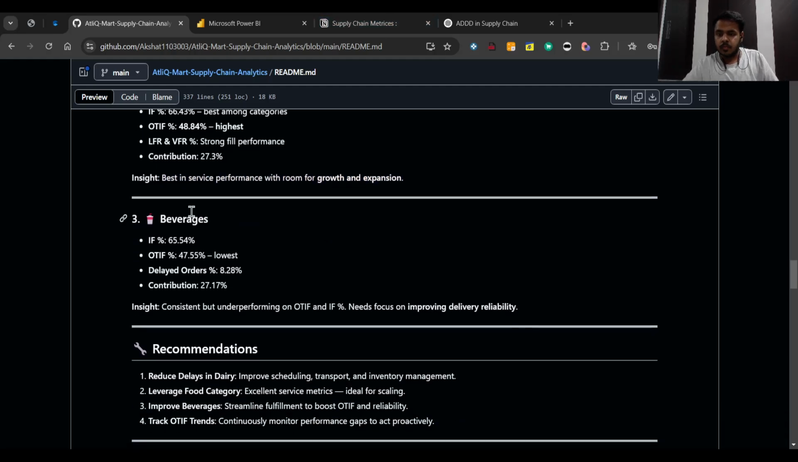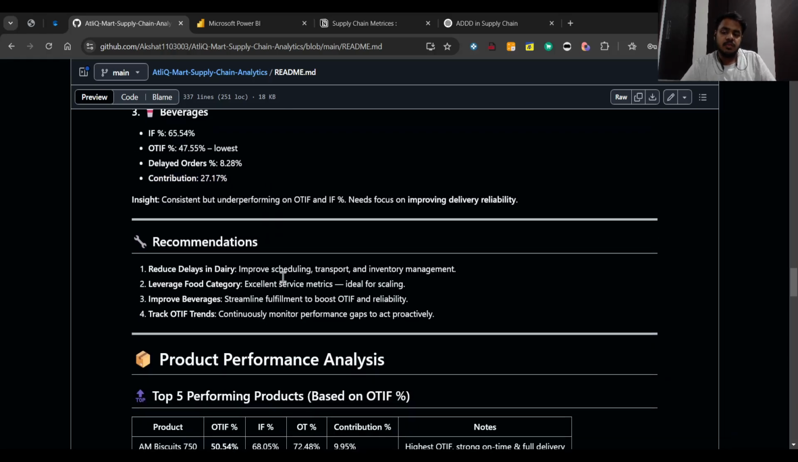Okay, now let's see the beverages. The IF percentage is 65%, which is moderate, but it has the lowest OTIF percentage, which means they are lagging in the on-time space. They also have delayed orders of around 8.28%, which is a concerning thing. Their contribution is also 27.17%. So what is the insight? It is consistent but underperforming on OTIF percentage. So it needs to focus on improving delivery reliability.